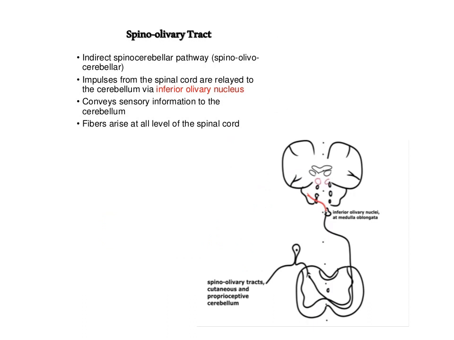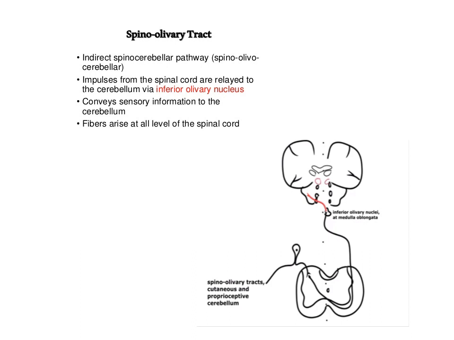Spino-olivary tract: the axons enter the spinal cord from the posterior root ganglion and terminate on unknown second order neurons in the posterior gray column. The axons from the second order neurons cross the midline and ascend as the spino-olivary tract in the white matter at the junction of the anterior and lateral columns.